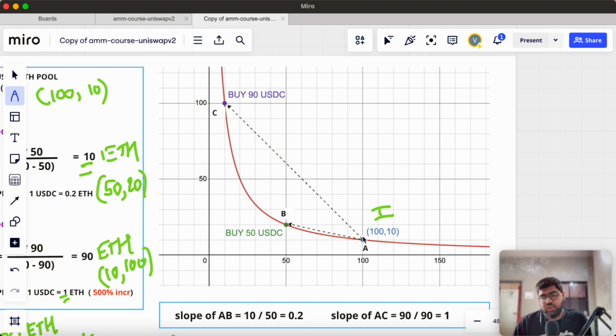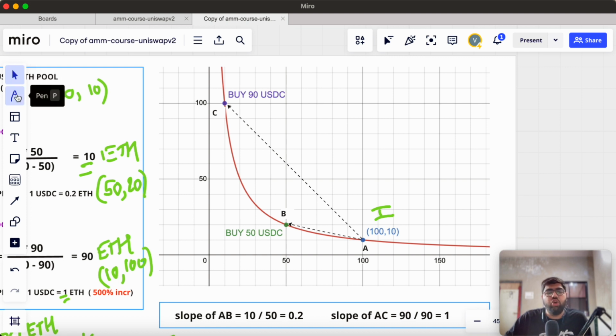If you calculate the slope of lines AB and AC using the two-point form, with the two points A and B, you can calculate the slope of the line, which will be 10 divided by 50, which is 0.2, and the slope of AC will be 1. So you can see that the slope is actually equal to the effective price we paid for 1 USDC. And you can see clearly the price impact using the graphical representation. We will see this in depth in our further videos.